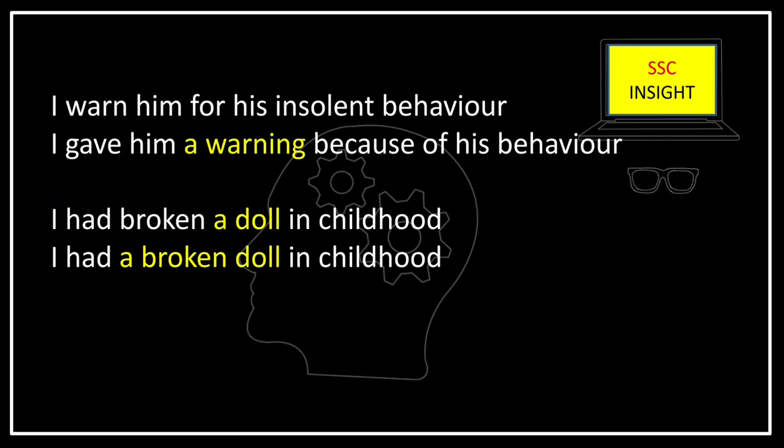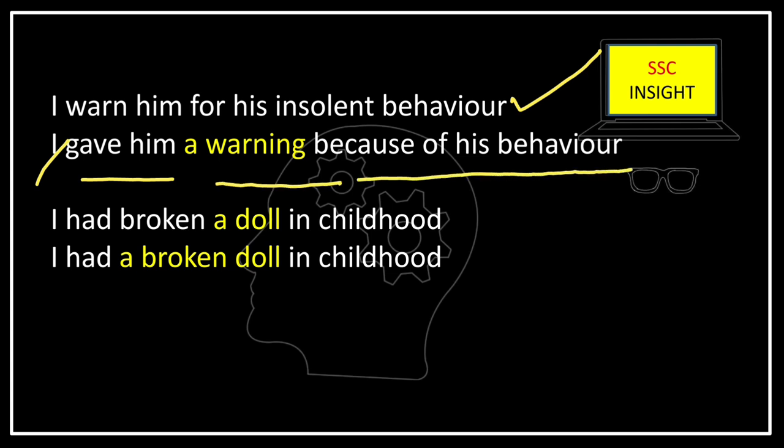Now we will go through these sentences and we will understand what is the importance of an article in any sentence. Now, I warn him for his insolent behavior. There is no article in this sentence. Next sentence, I gave him a warning because of his behavior.